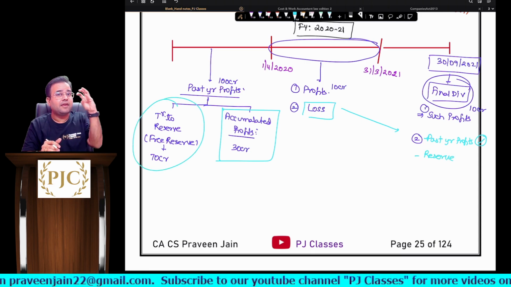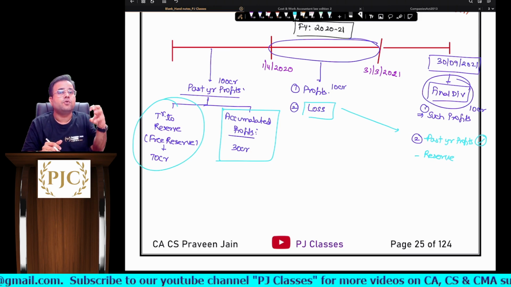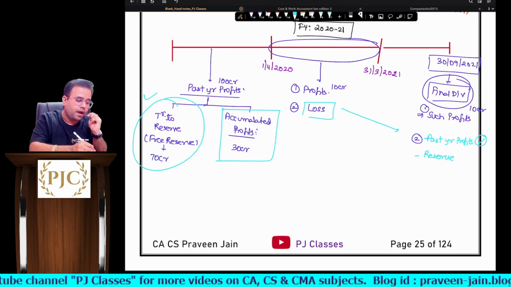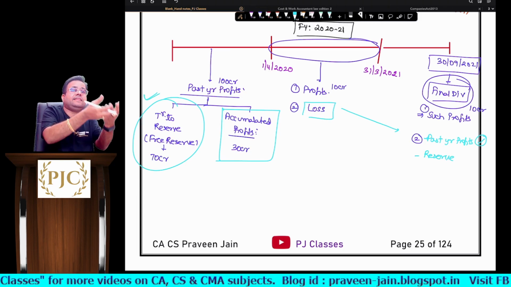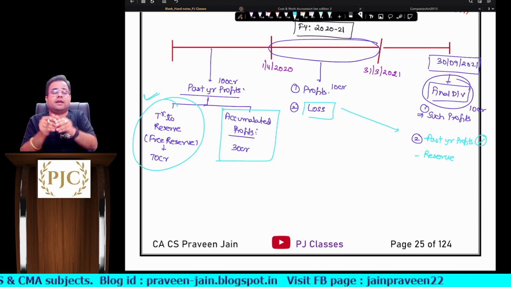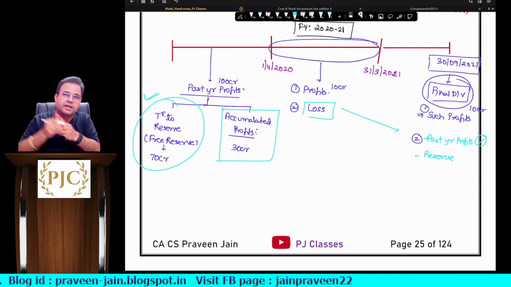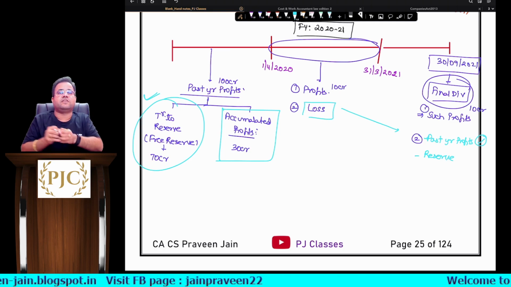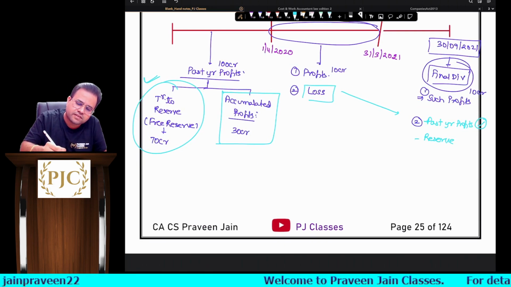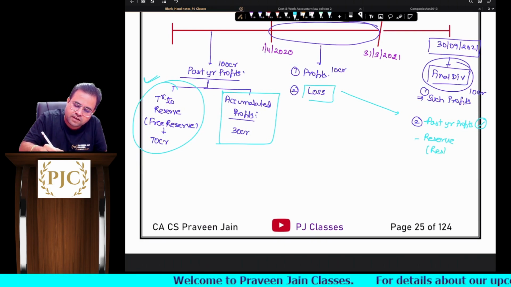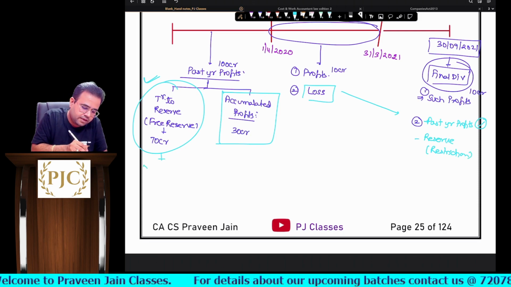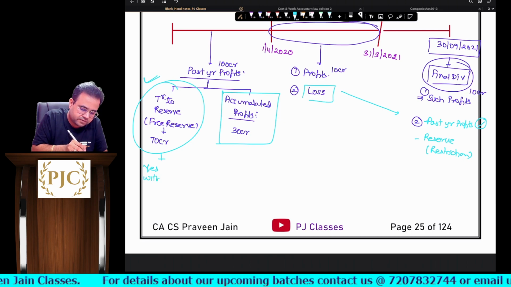If you declare it from the reserves, if you draw from the reserves, obviously the reserve balance will come down. You put the money in the reserve for meeting unwanted contingencies, but today you are using these reserves to pay the dividends, sir. So we are drawing the amount from these reserves and then making the payment. Is this allowed? The answer is yes, but here some restrictions are there, sir.